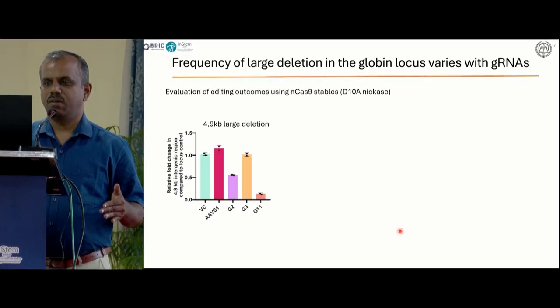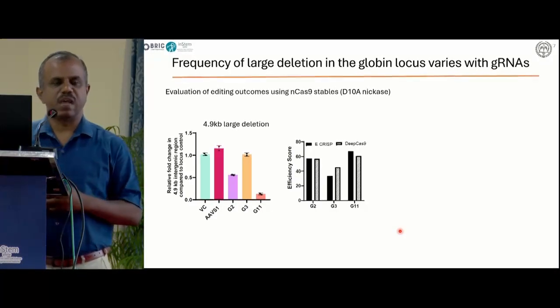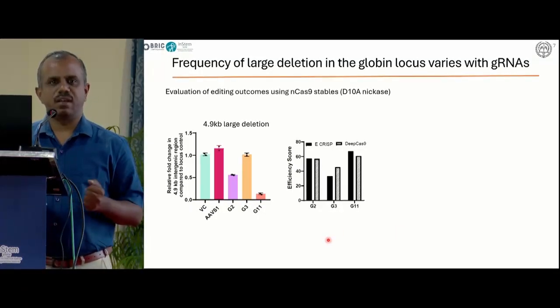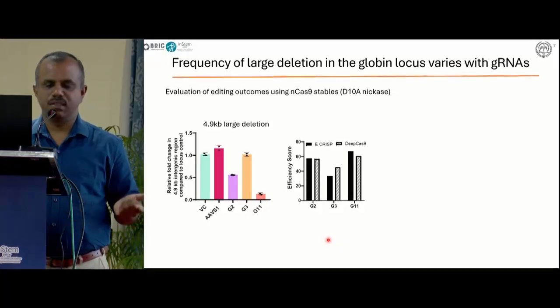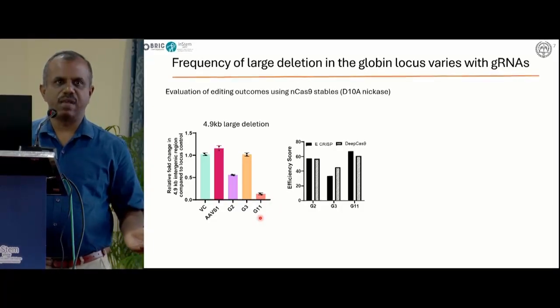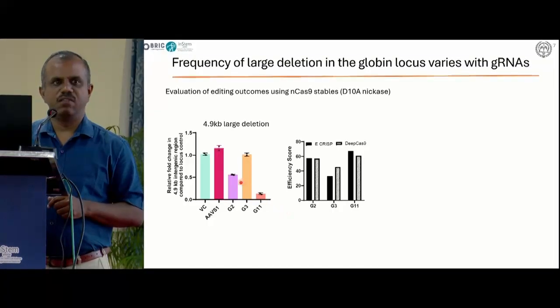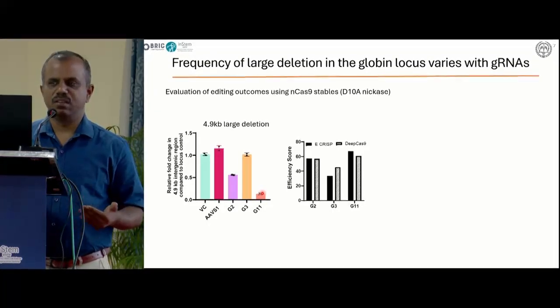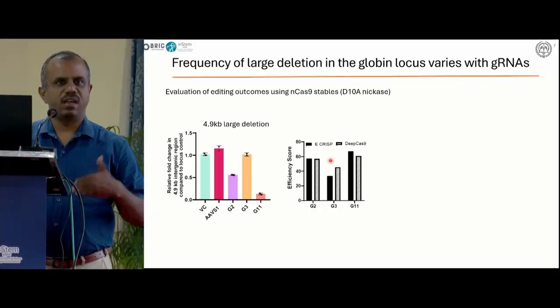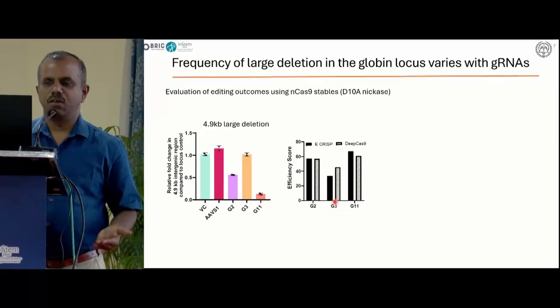If you look at here, the level of deletion happening at the target sites varies depending on the target. So we looked at three different target sites in the gamma globin promoter. One is the TAL1 binding site, that's guide 3. The other, guide 2, is a BCL11A binding site, and guide 1 is the one that we identified from our lab, the KLF binding site. We looked at the level of deletion happening at the target site. It varies depending on the guide RNA efficiency. If the guide RNA efficiency is better, we get a higher amount of deletion happening at the target site. If the guide RNA efficiency is very low, we get a very low level of deletion happening.